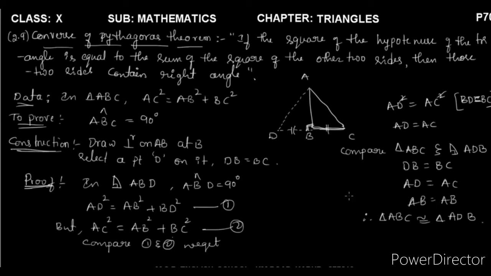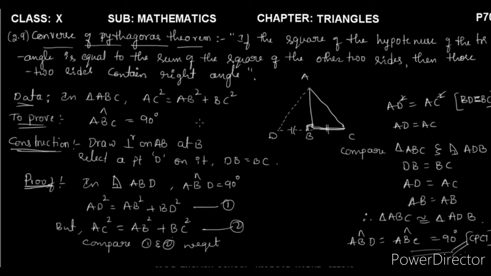So in the given data, in the right angle triangle ABD, angle ABD is equal to angle ABC, because these two are corresponding angles, both equal to 90 degrees according to CPCT. Corresponding parts of congruent triangles, you should remember the CPCT theorem from 9th standard, right? So this is the proof of the converse of Pythagoras theorem. Angle ABC is equal to 90 degrees. So this is the simple proof of the converse of Pythagoras theorem.